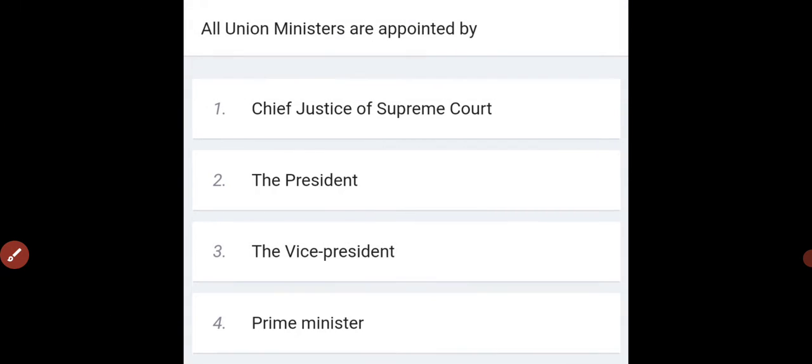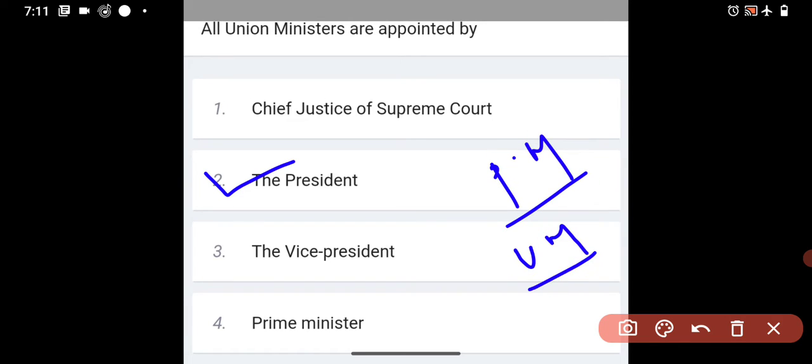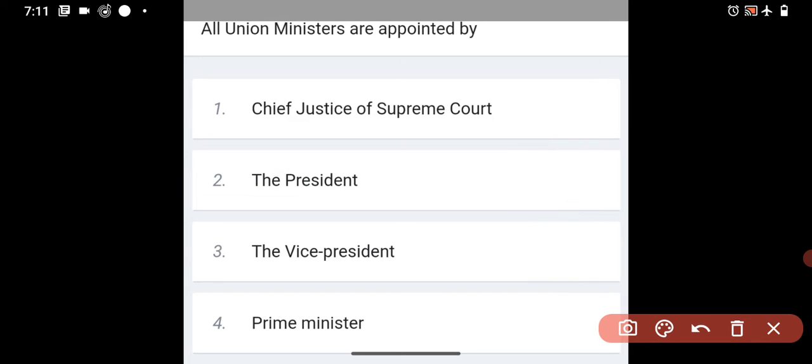All union ministers are appointed by, the options are: Chief Justice of Supreme Court, the President, the Vice President, and Prime Minister. So the correct answer is the President. The President appoints the PM also and also the Union Ministers. So moving to the next question.